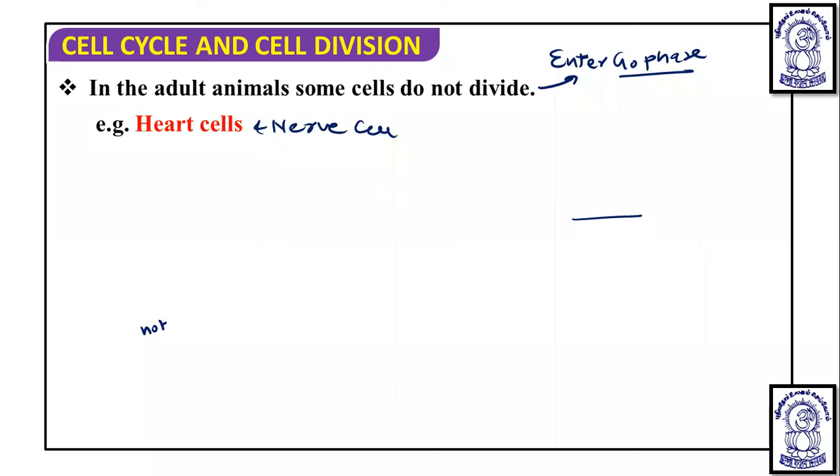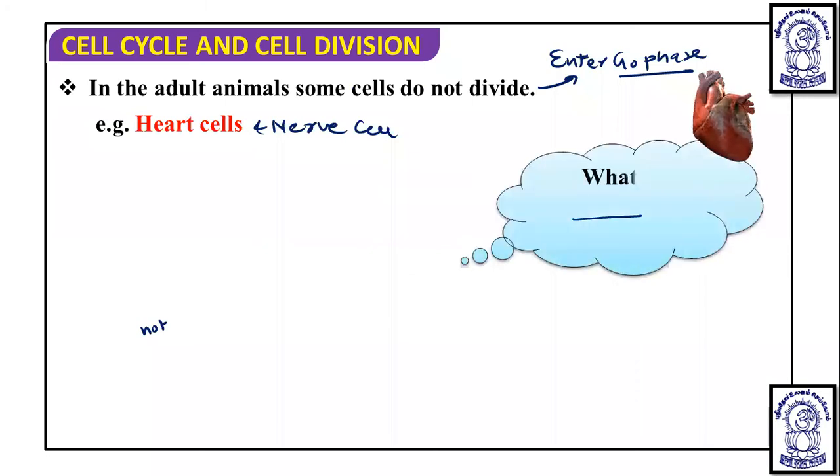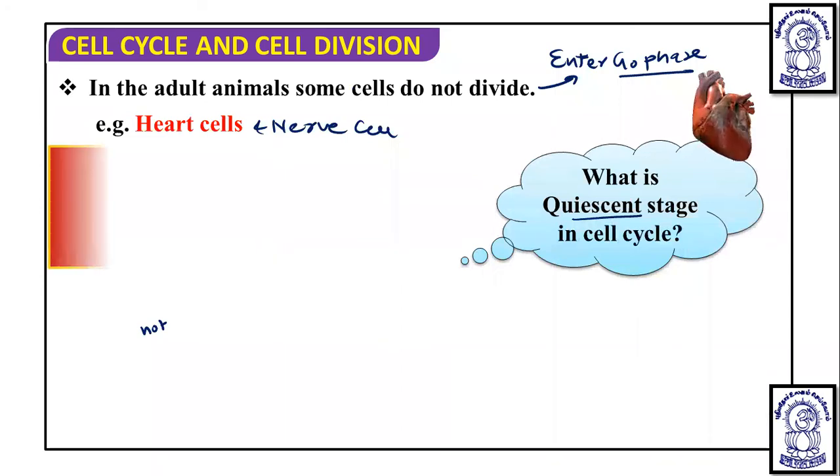But if some cells do not want to divide, then they will enter the G0 phase. So we say that the cell at G1 phase exits G1 and enters the G0 phase. Examples of such cells are the heart cell and the nerve cell.